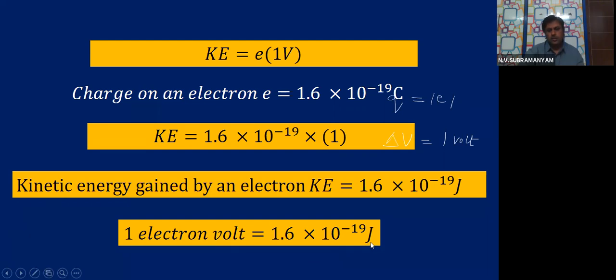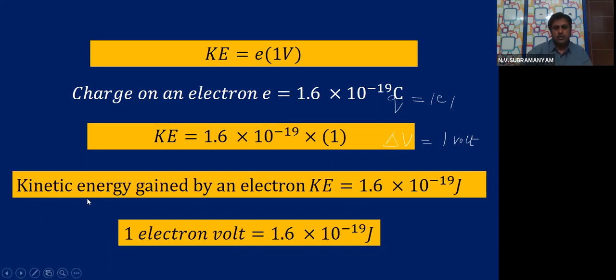What is joule? Unit of energy. So electron volt is also a unit of energy. Do you remember, children, in your chemistry, that ionization energy you are writing in electron volts. So what is the ionization energy definition?